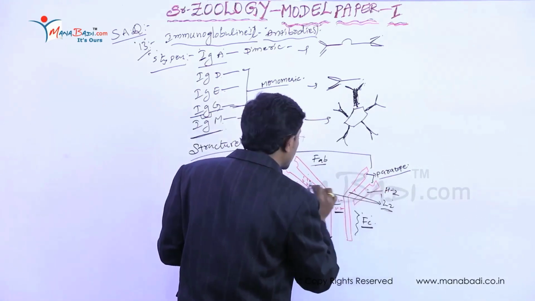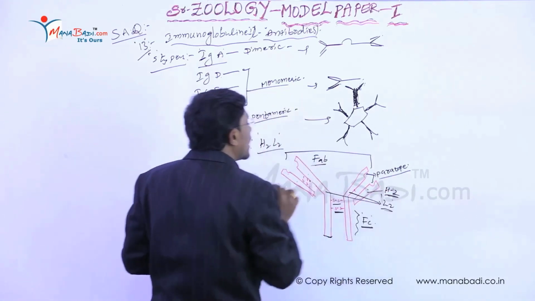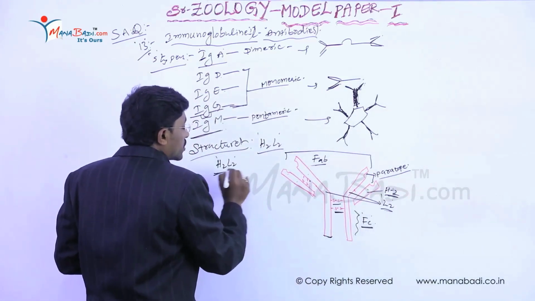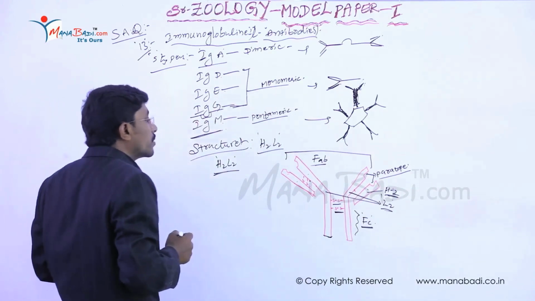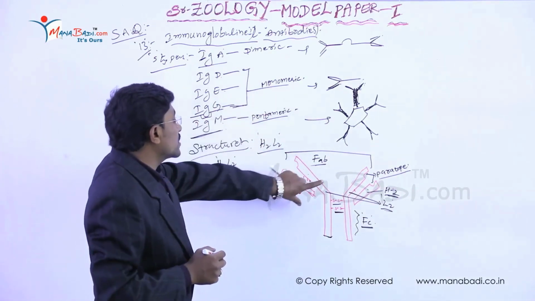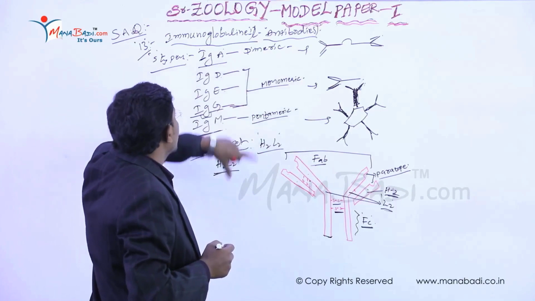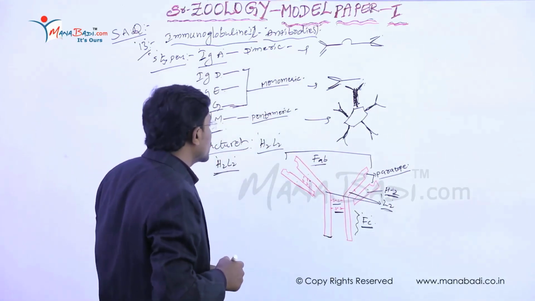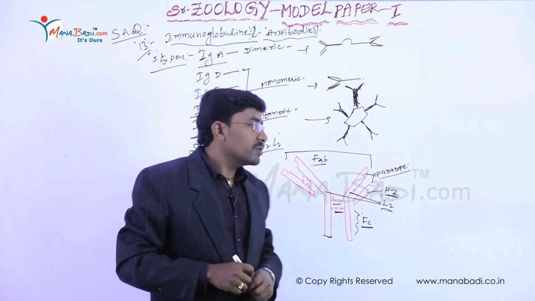So these are also H2. That's why this antibody structure is called the H2L2 structure. So these are the immunoglobulins and antibodies. It is the antibody structure. These are the types of antibodies. It is for the immunoglobulins and their function in the immune system.